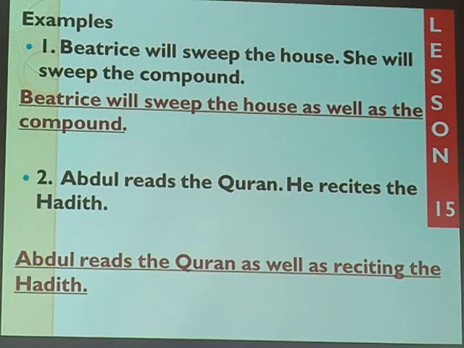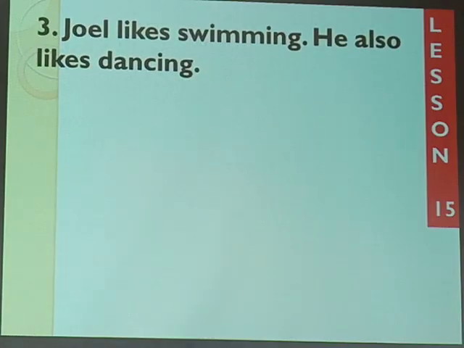You realize that we have reads and recites. The first bit of it is where our attention is best. Then the other one is our reference. This one recites the hadith and he reads the Quran as well. So for this case, I shall say Abdul reads the Quran as well as reciting the hadith. Friends, I hope you have learned a lot on that.